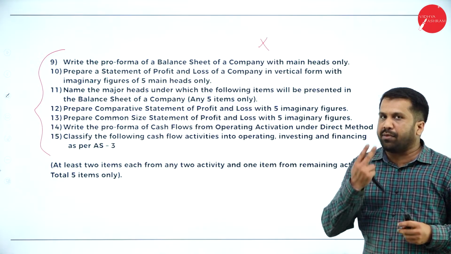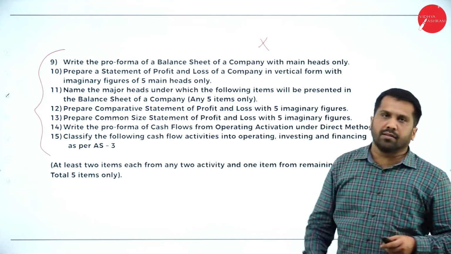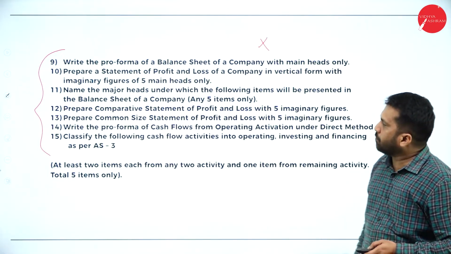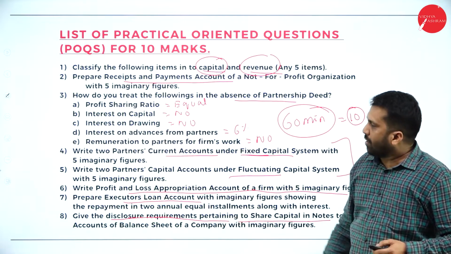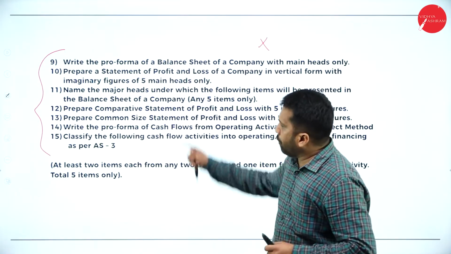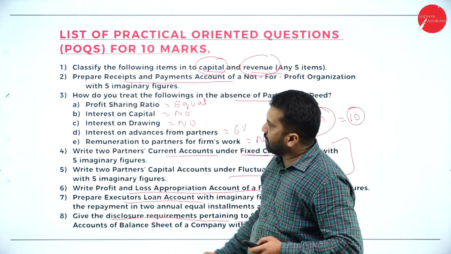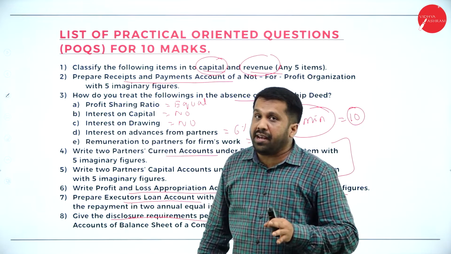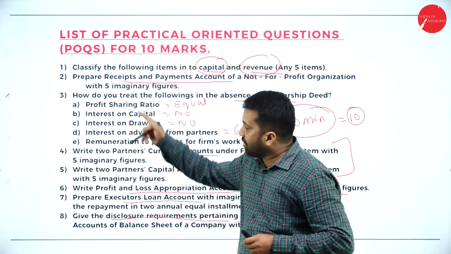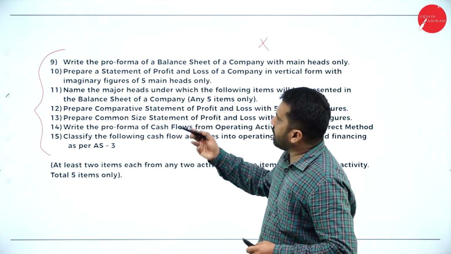For your POQ, I am giving you 2 options. Learn this or learn this. Out of 15, I made it into 2 parts. Option 1, option 2. The option is yours. If you are going for this, study all 7. If you are going for this, study all 8. Don't go with the numbers. Go with the easy. This one is easy compared to your part B. So this one also is left to you.